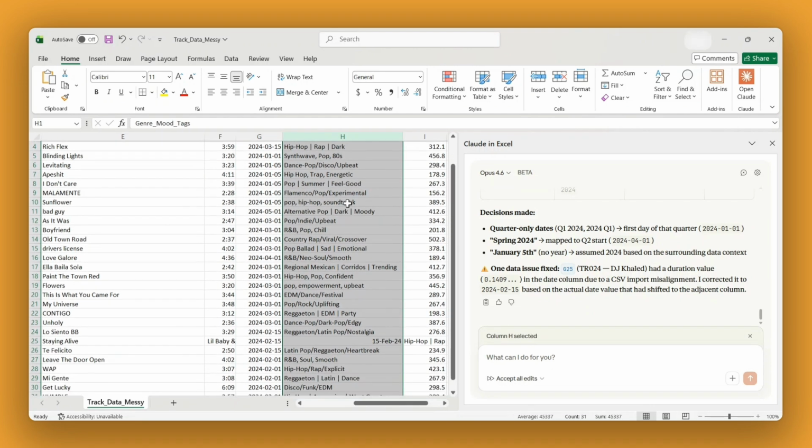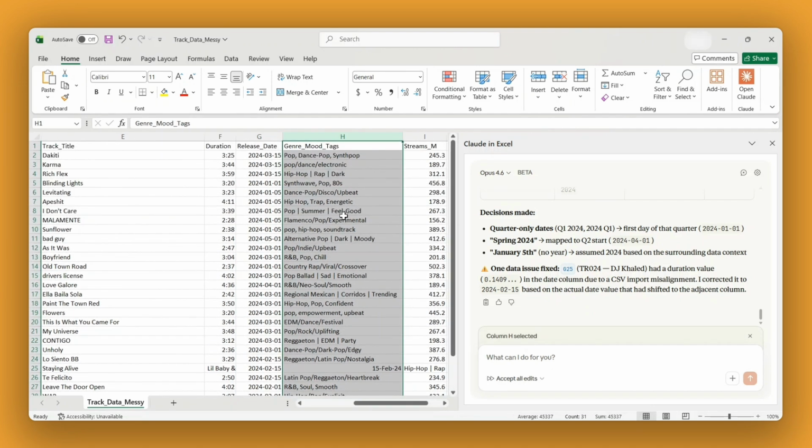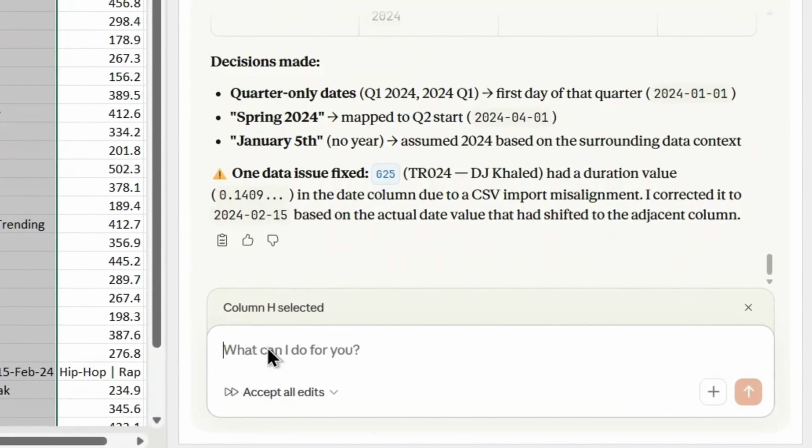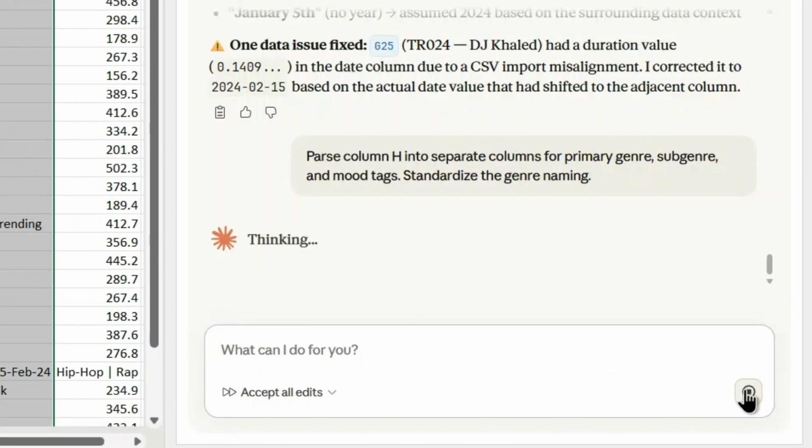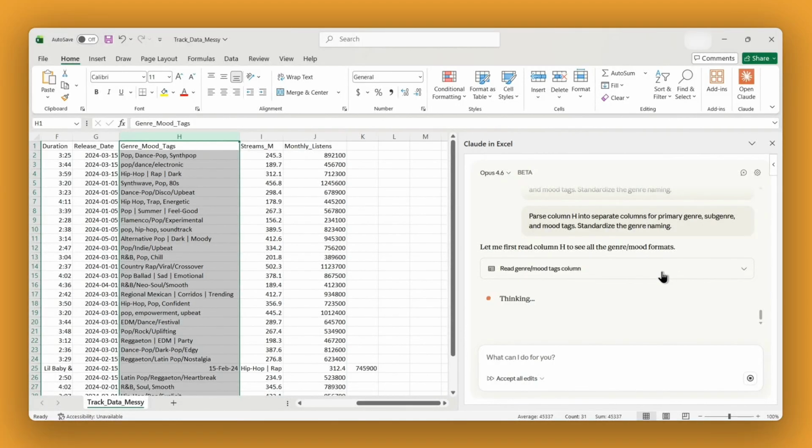Let's now look at the genre tags. We have the data all jumbled in one cell, so let's parse it out. In Claude, I'll type parse column H into separate columns for primary genre, subgenre, and mood tags. Standardize the genre naming. Watch and wait until it's done.